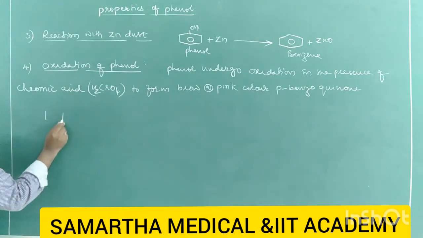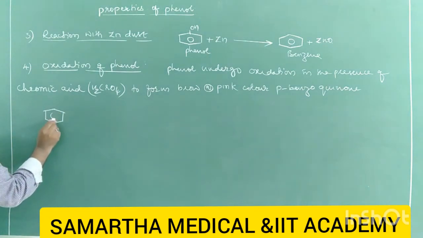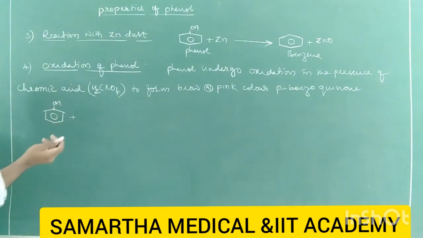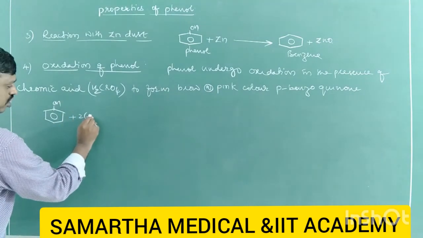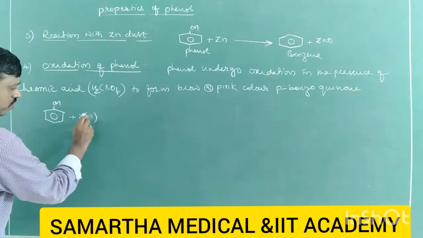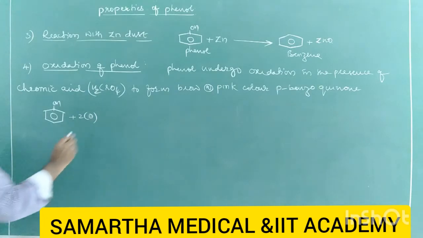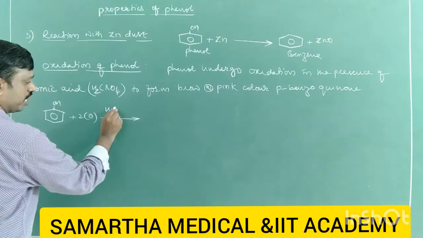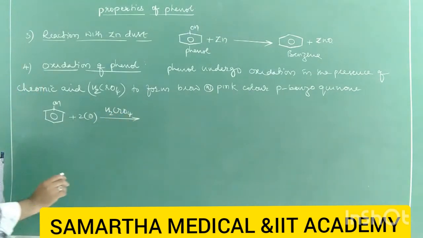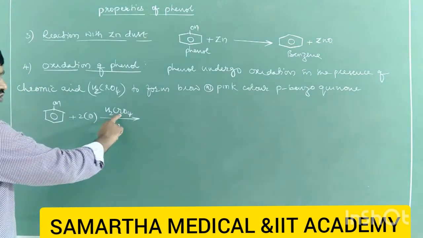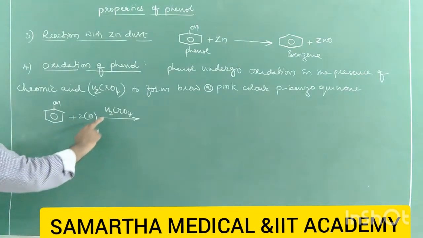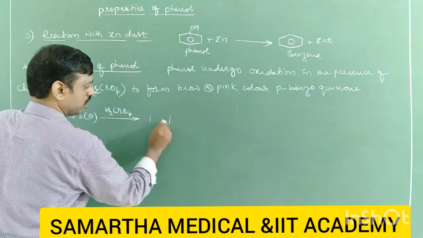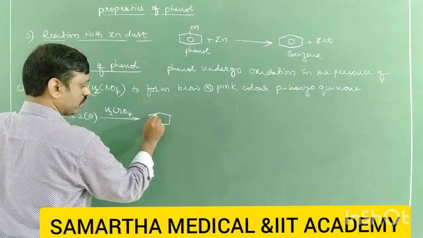So take phenol. Phenol is treated with chromic acid. It is nothing but oxidation. For oxidation, nascent oxygen is required. We have studied nascent oxygen. I have taken 2 nascent oxygens. This nascent oxygen is produced by H2CrO4, which is called chromic acid. Then in the presence of chromic acid, this phenol undergoes oxidation and forms para-benzoquinone.